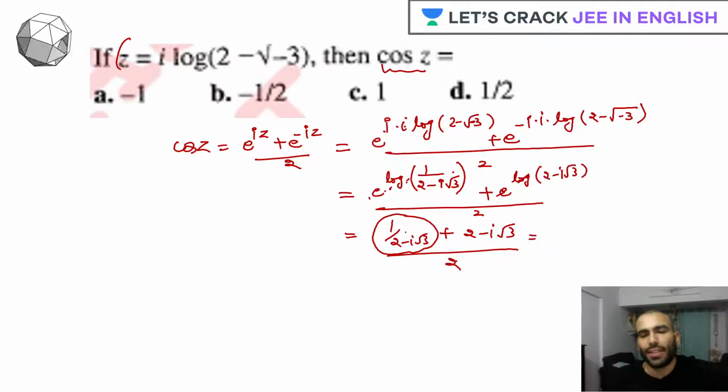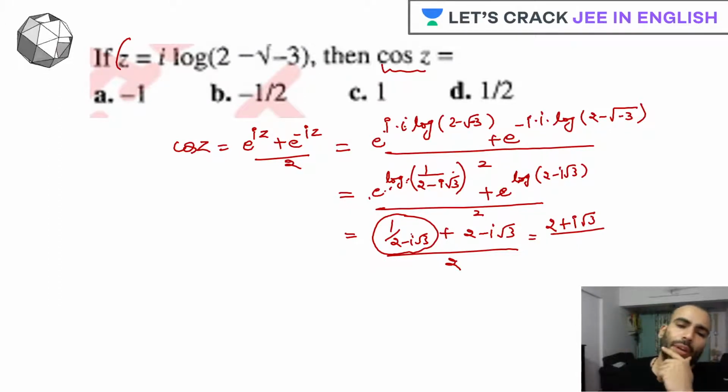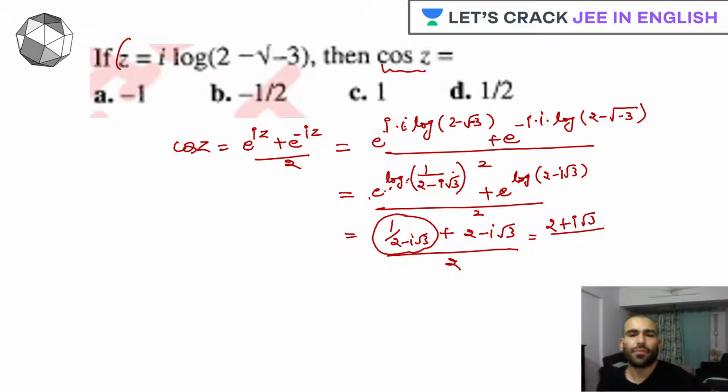If you ask me, I would say rationalize it here only. If you want to rationalize it, you have to multiply and divide by its conjugate, so 2 plus iota root 3. What is this? This is 4, this is 2 square. So basically 4 minus iota square root 3 square. This is a square minus b square sort of thing.